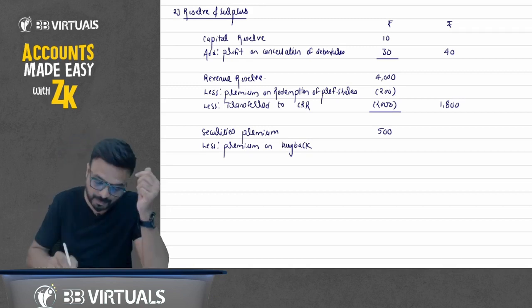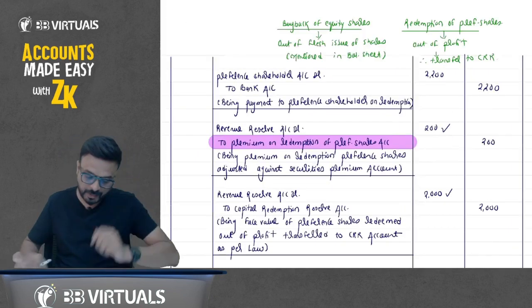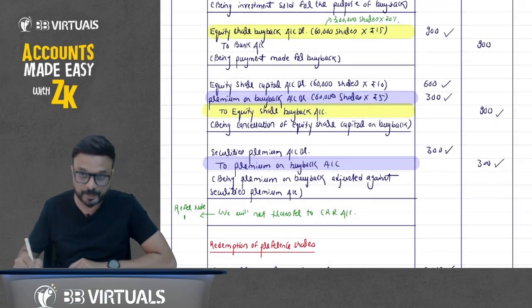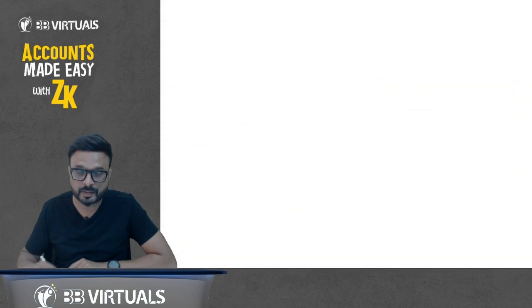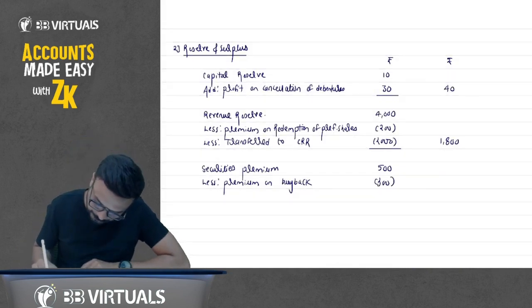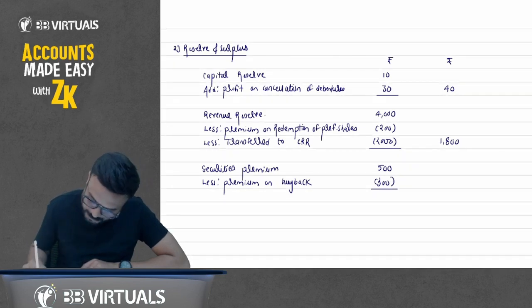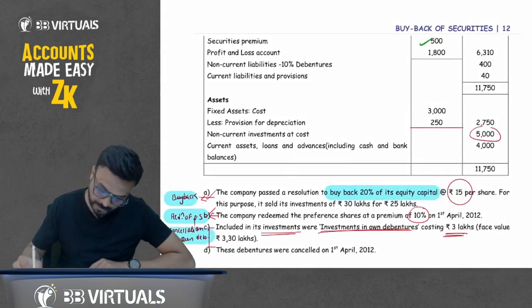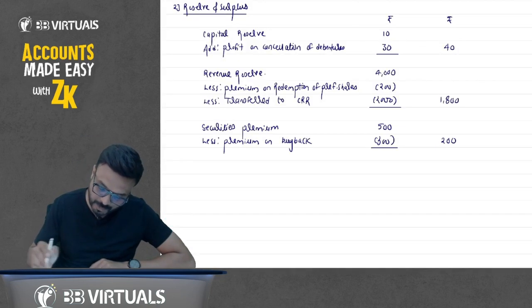So here you can see in the journal entry, we have debited securities premium account by rupees 300. So deduct 300. Okay, so in the outer column the balance will come how much? 200.